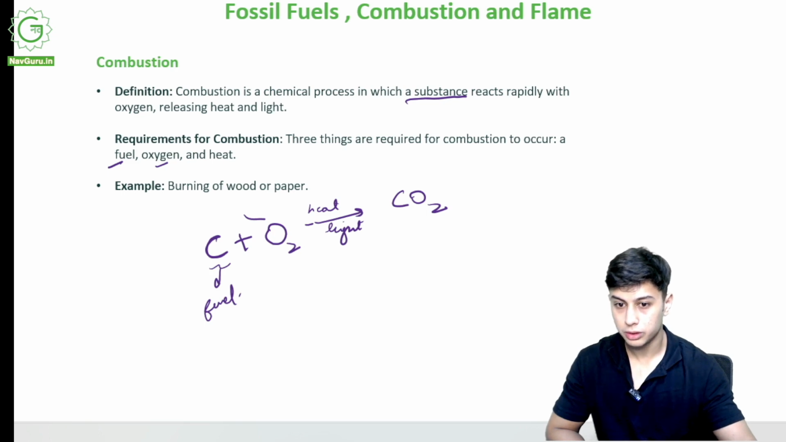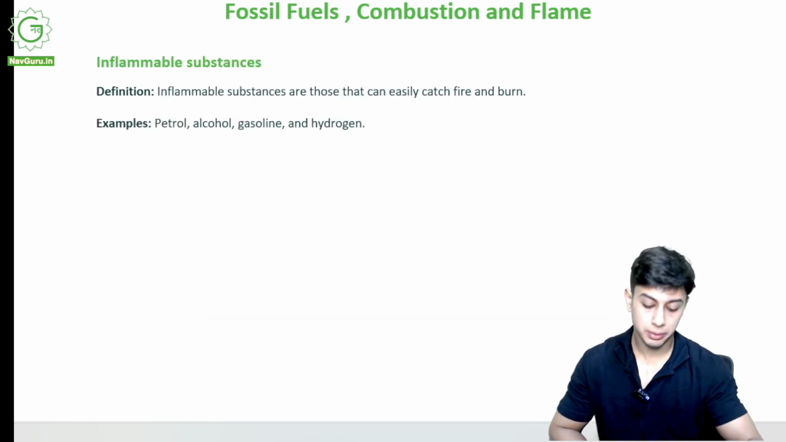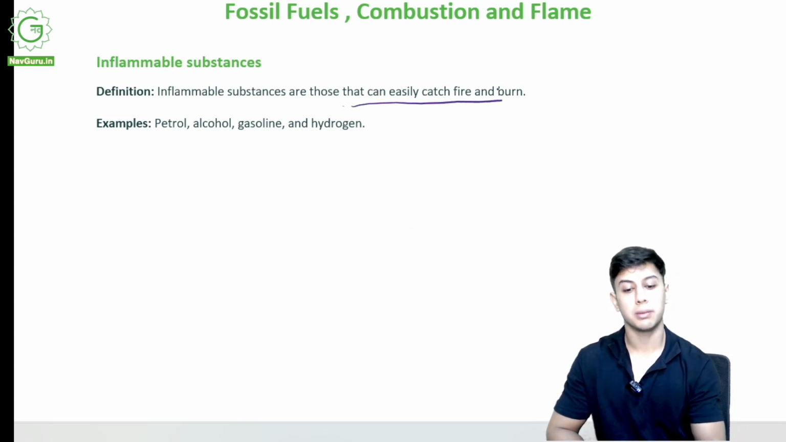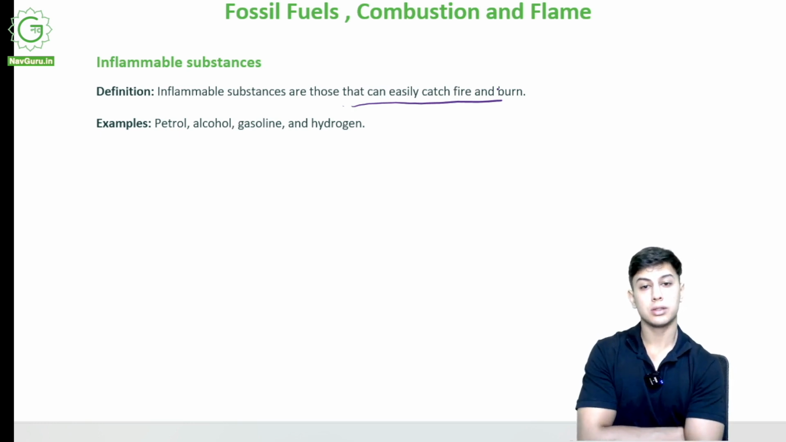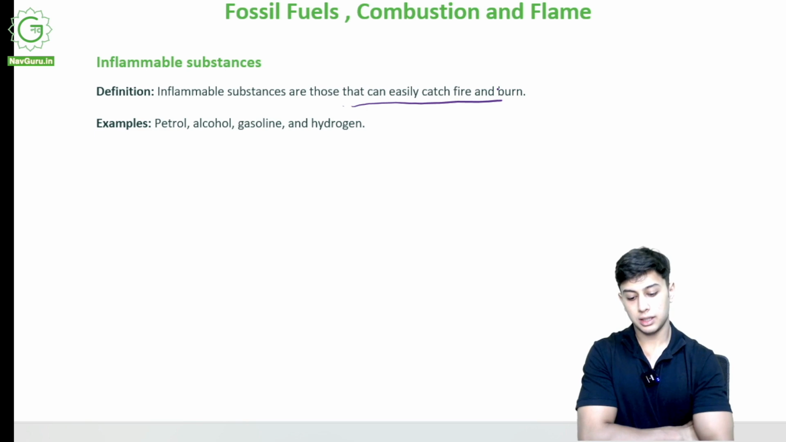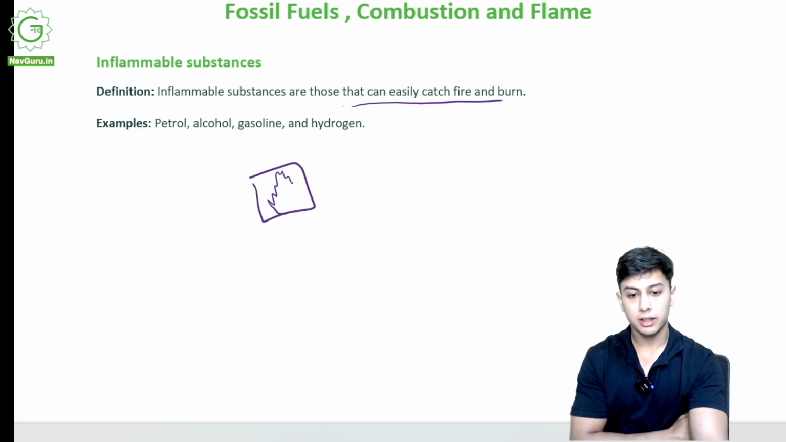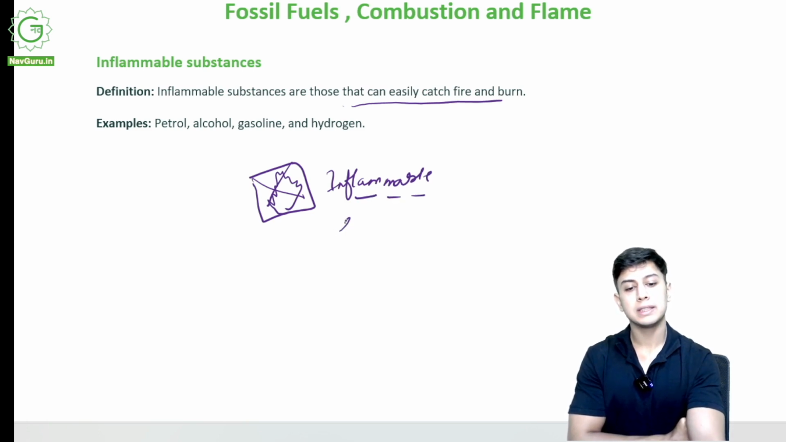Now we come to inflammable substances. Inflammable substances are those that can easily catch fire and burn. If you see your deodorants, perfumes, there is a warning written behind it, a fire icon that says inflammable. What does inflammable mean? It means it can catch a flame, it can catch fire easily.